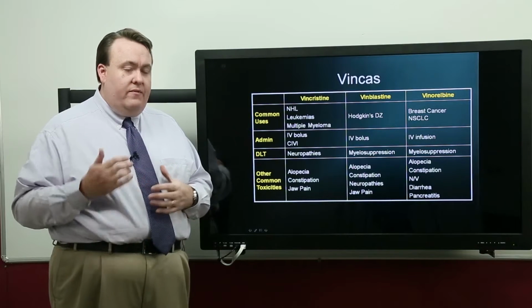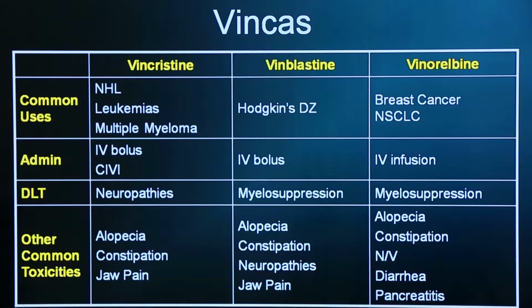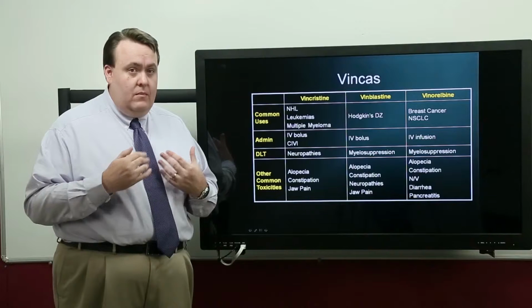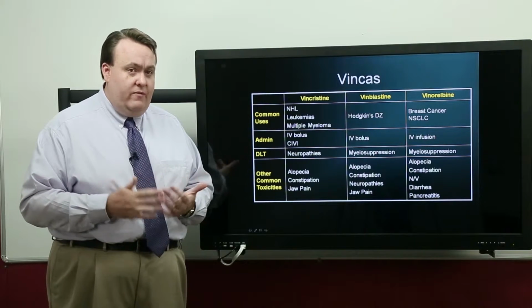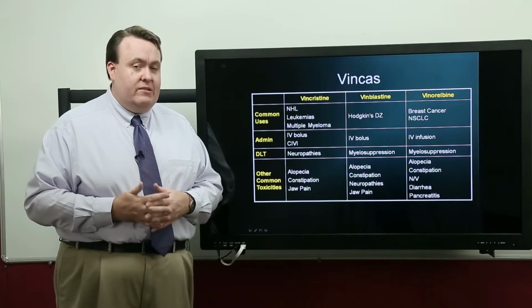The dose-limiting toxicity of vincristine is neuropathies. That's something fairly unique to it. It doesn't cause myelosuppression to the same degree as other drugs do. In fact, when vincristine is used by itself, its effect on the marrow is minimal. You see other side effects that may be part of the neuropathy, including jaw pain. The pain will start usually at the insertion of the mandible in the temporal bone and then radiate down the jawline. Constipation is also a frequent side effect of vincristine as well. The constipation usually isn't something that's problematic because so many other chemotherapy agents that are used with vincristine can cause diarrhea, and so the effect is really canceled out.